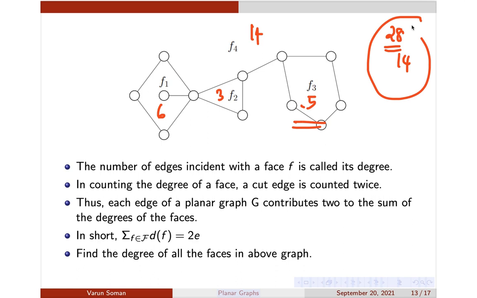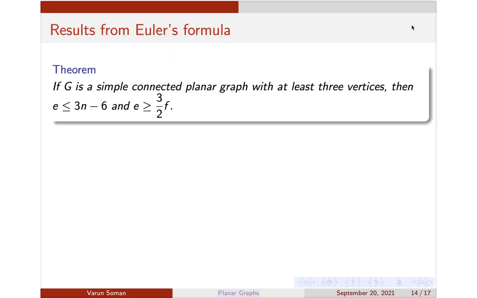Okay, so that's it. So moving forward. It's a very simple thing. These are some simple inequalities. They can ask you these questions in examinations. So very simple results. If G is a simple connected planar graph with at least 3 vertices, then E is less than or equal to 3n minus 6. Okay, E is less than or equal to 3n minus 6.